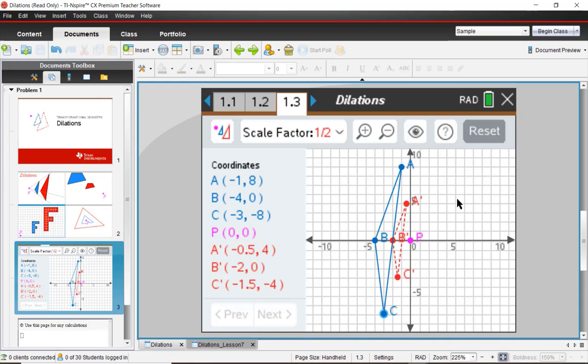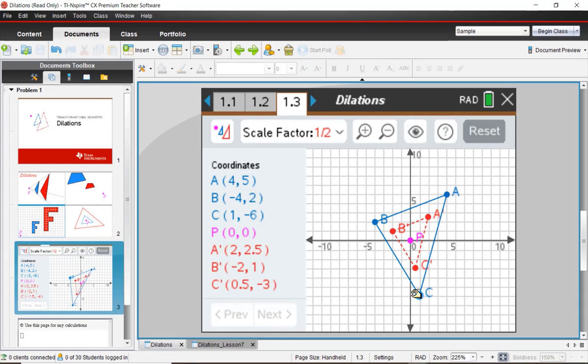So we'll go with that. Part C for the figure 3 row. And part D asks us to grab and move point P and see if there are any patterns there.